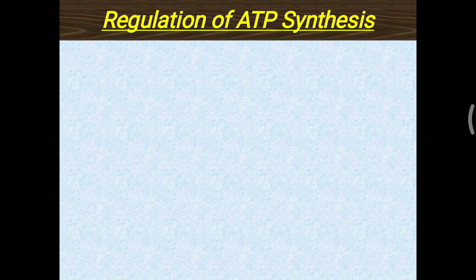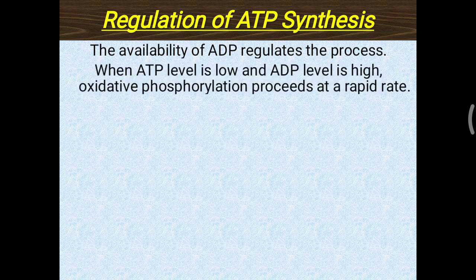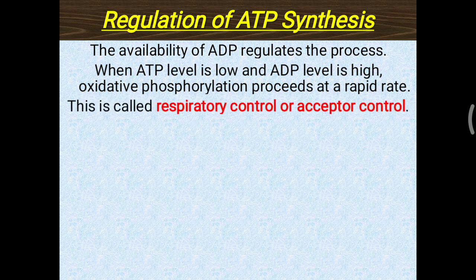Today's topic is about regulation of ATP synthesis, or simply regulation of oxidative phosphorylation. So availability of ADP is the main regulator of oxidative phosphorylation. When ATP level is low in the cell and ADP level is high, oxidative phosphorylation proceeds at a rapid rate. This is called respiratory control, or acceptor control, of the cell.